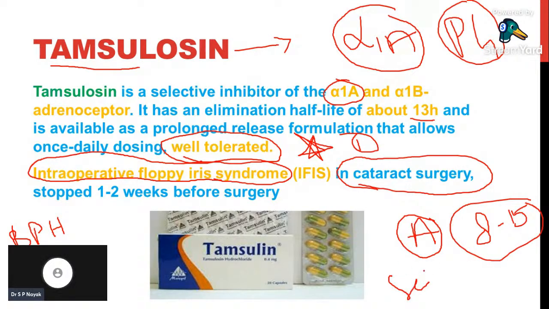Dental surgeries or whatever surgeries are done, we have to stop aspirin therapy 8 to 15 days before because it may cause bleeding. In the same way here also, in BPH, tamsulosin should be stopped if the patient is having cataract surgery. I think this point is clear to you all.